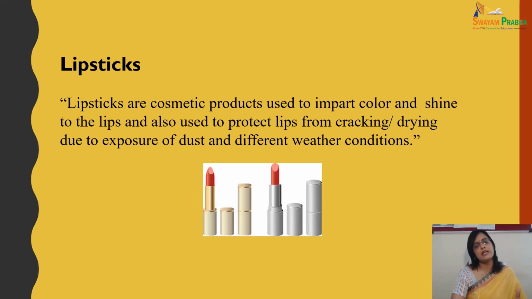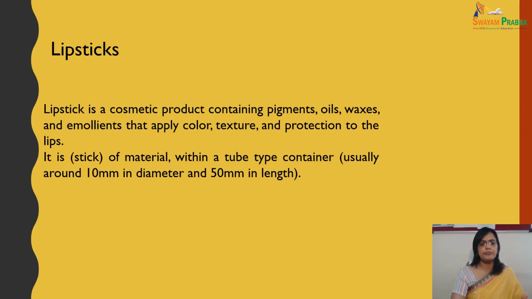So this is lipstick, and it is in the form of a stick of material within a tube type of container, usually around 10 mm in diameter and 50 mm in length. The container and the packing may differ from product to product, and it attracts the customer.